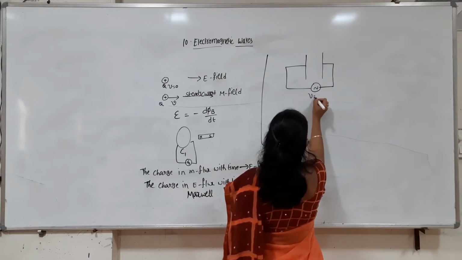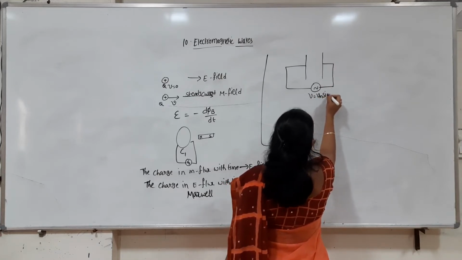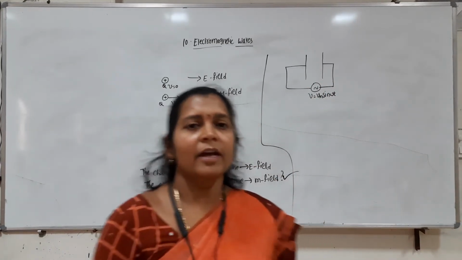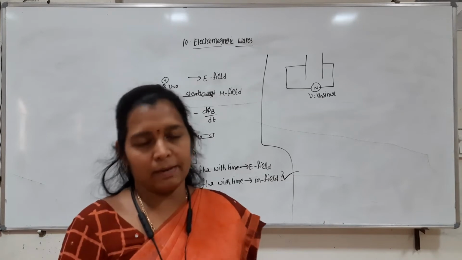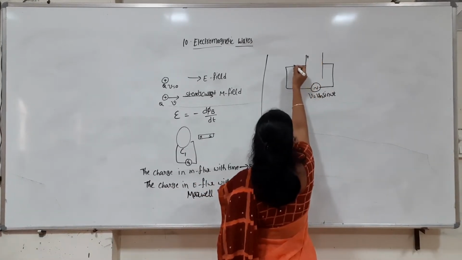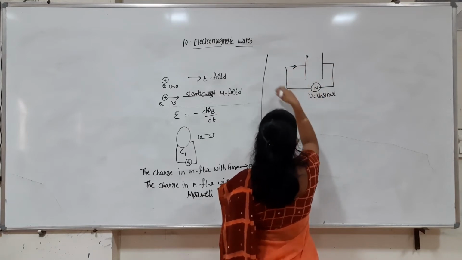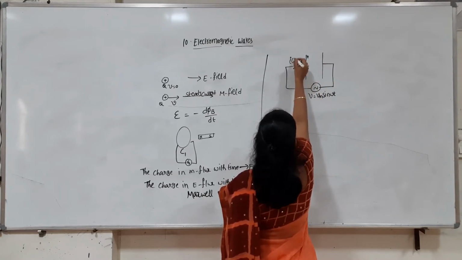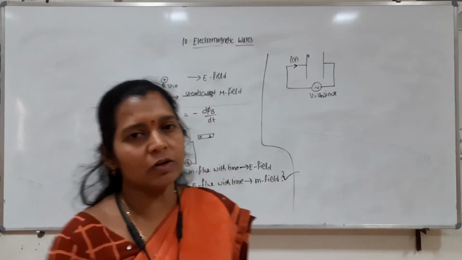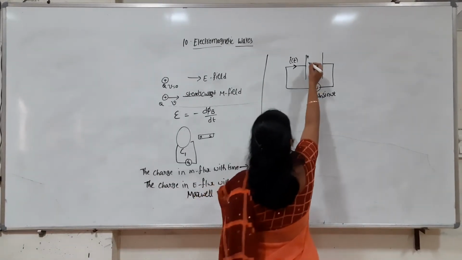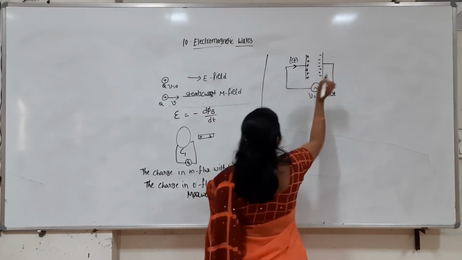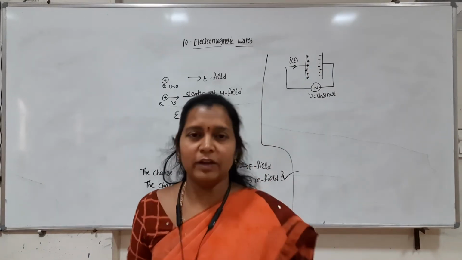alternating voltage source. We already did this in the AC current chapter: an AC voltage connected to a capacitor. Here the current flowing through the capacitor, or through the conductor, is also a function of time. The AC current is flowing in the circuit. This is a capacitor where we have positive and negative charges accumulated on the plates of the capacitor.